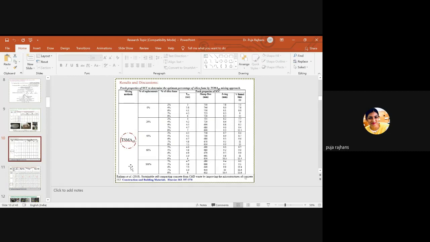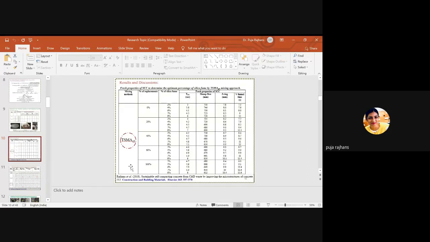Here, I have already told you that my percentage of silica fume is 7%. First is the percent of replacement, because my replacement percentage of RCA is from 0 to 100. So I need to fulfill all the fresh properties for different percentages of replacement. If my fresh properties are fulfilled for 0% of RCA, and for 20% of RCA, but not satisfied for 40% of RCA, then this is not my overall work.